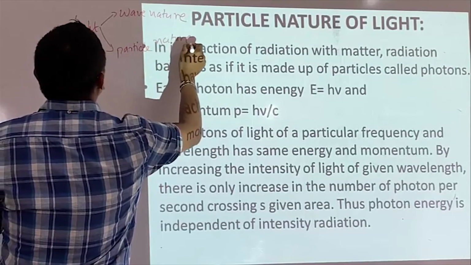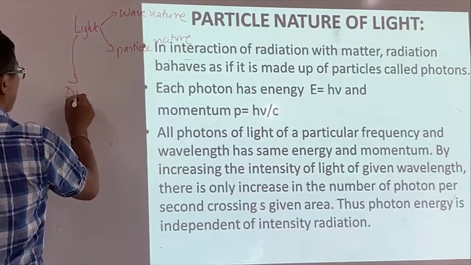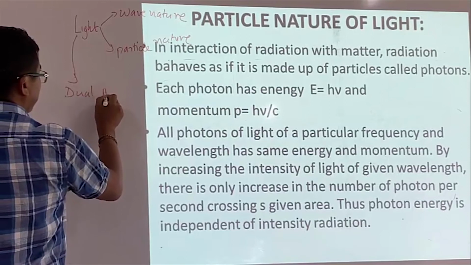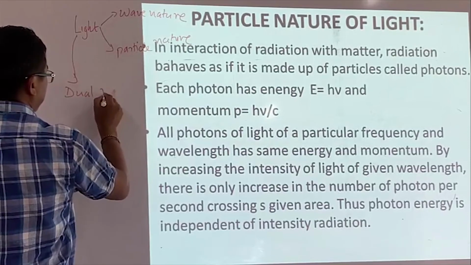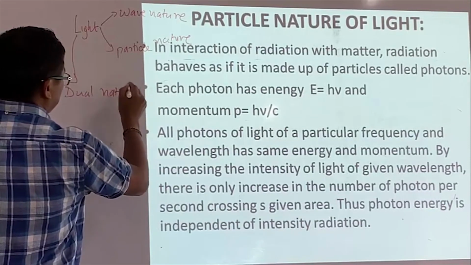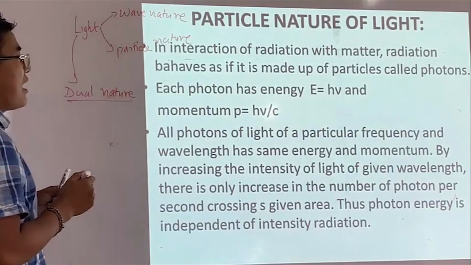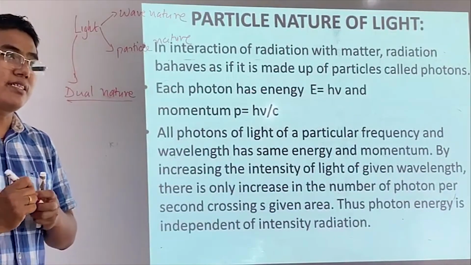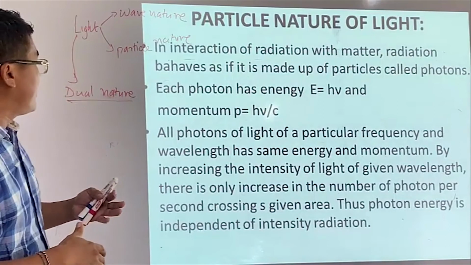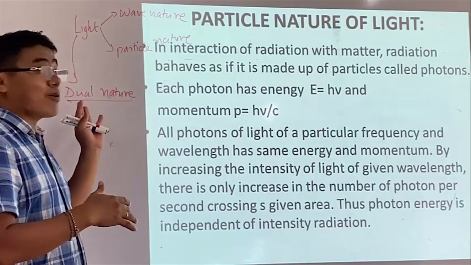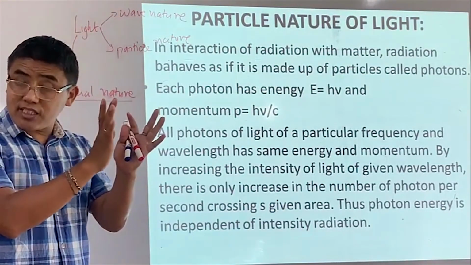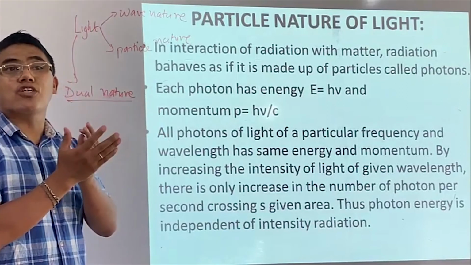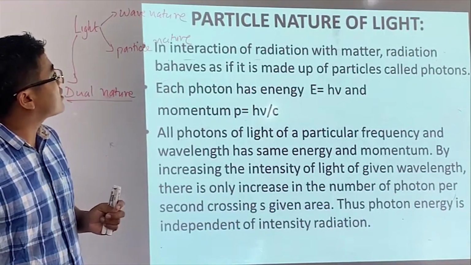So in a way I say that light has what we call a dual nature. And when you talk about a particle, we say that it has a definite inertia and definite momentum. That you should keep in mind.